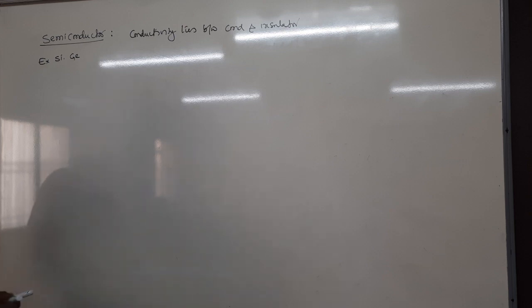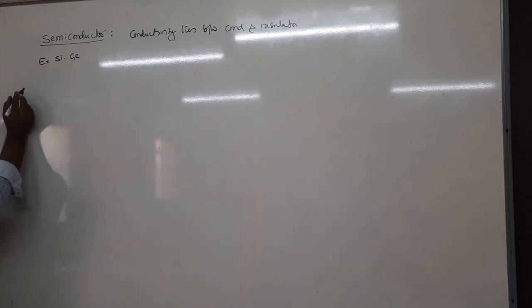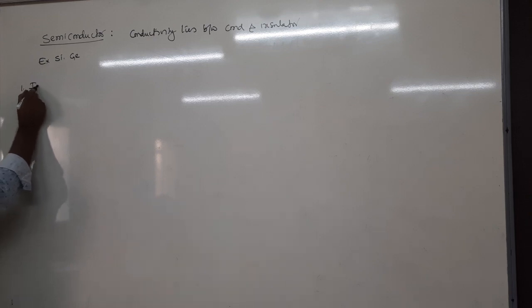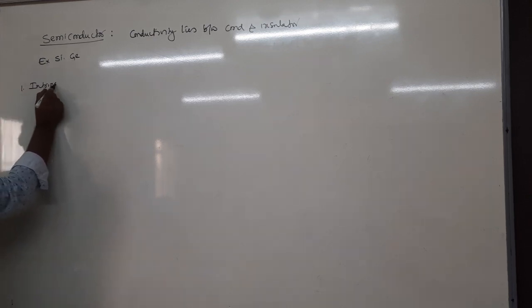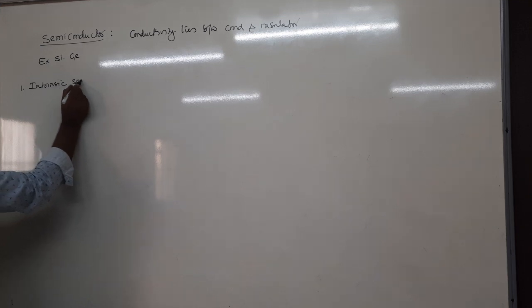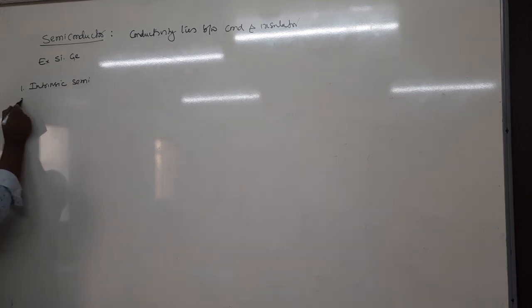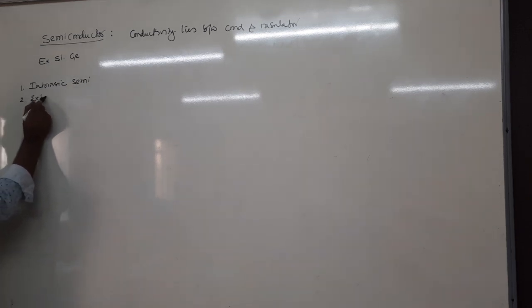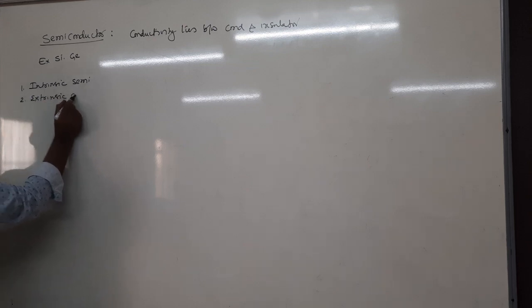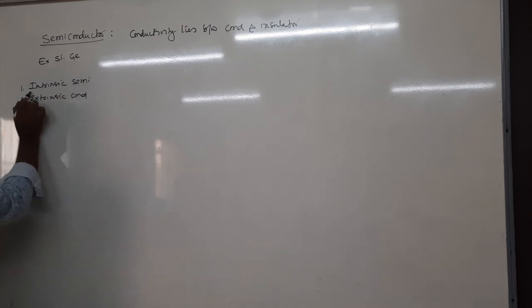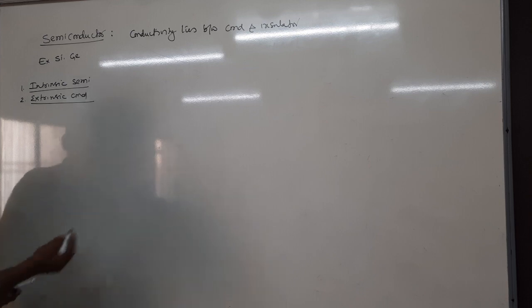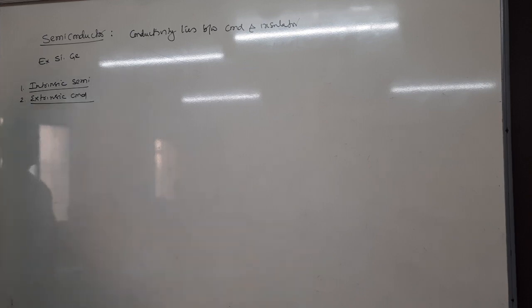Semiconductors are basically classified into two types. One is intrinsic semiconductor, and the second is extrinsic semiconductor. So what are intrinsic semiconductors?